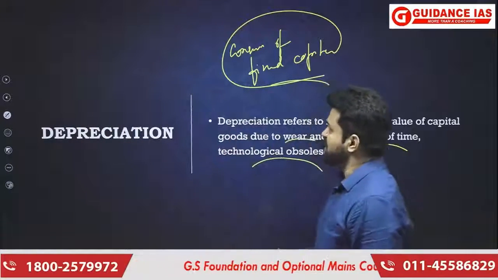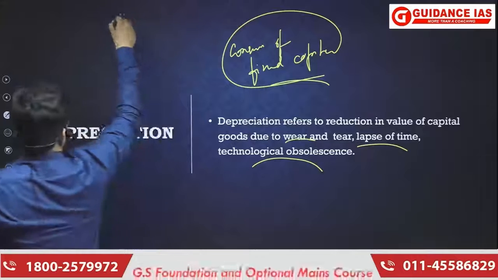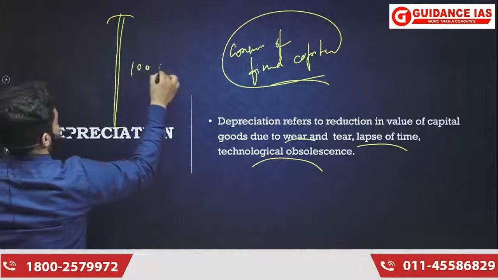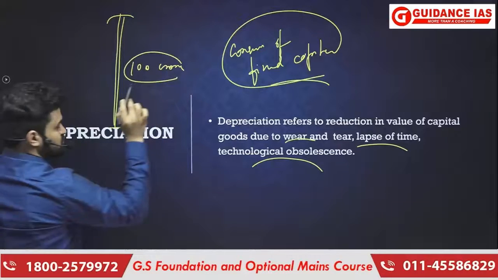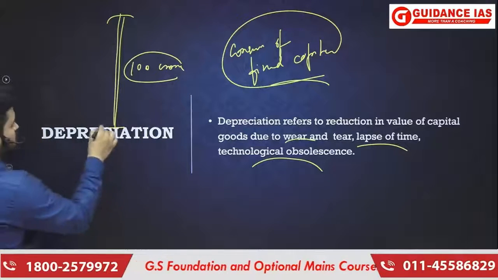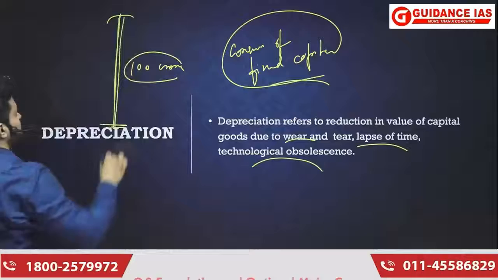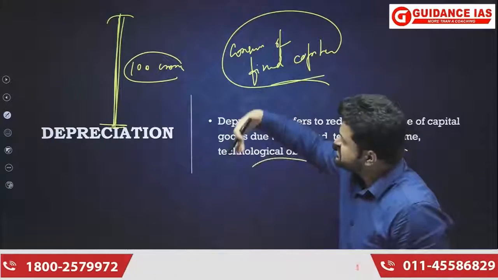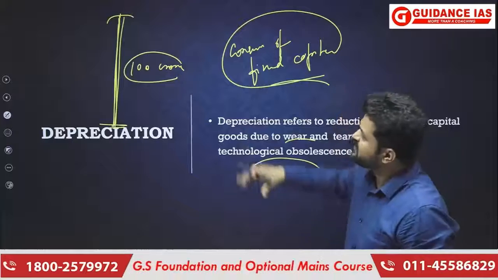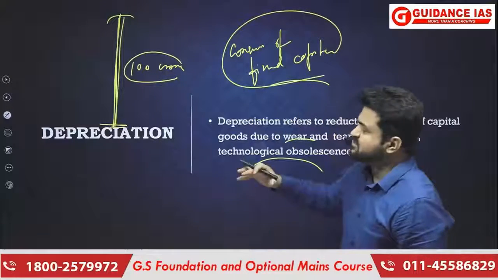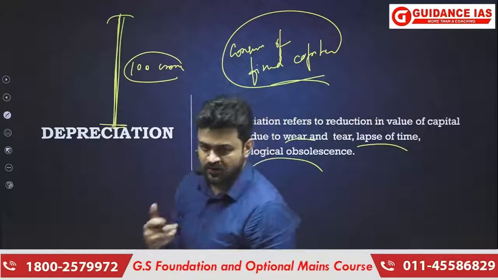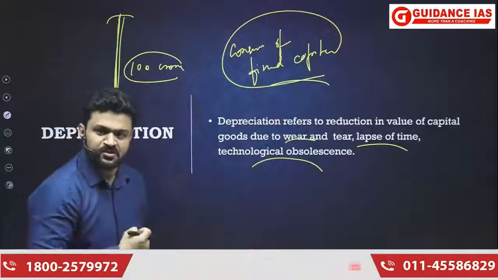For example, in a production process, 100 crores worth of production took place. Now, the fixed capital, or you can say the machinery, that was involved in the production process was also used, and there must have been certain wear and tear in that machinery also.